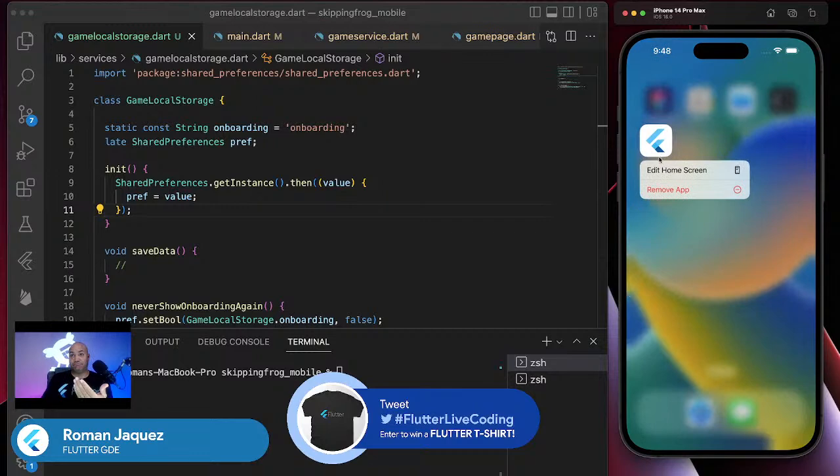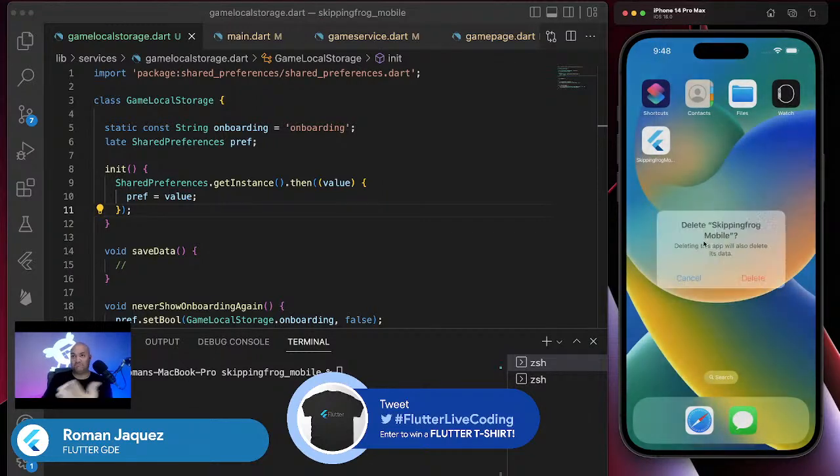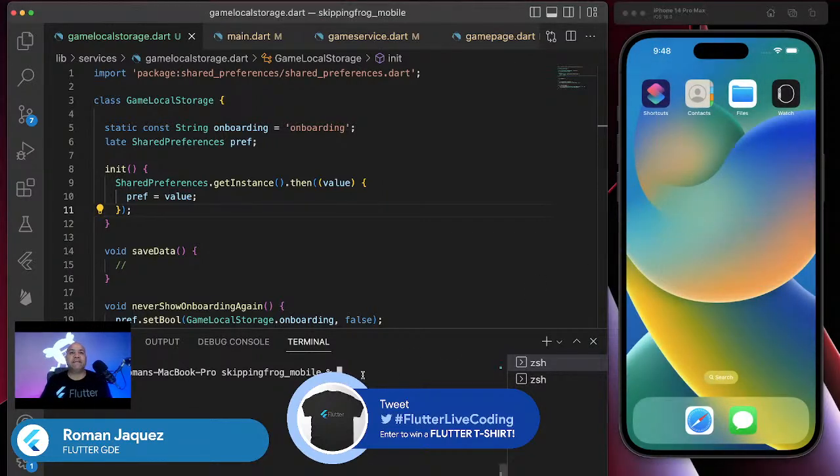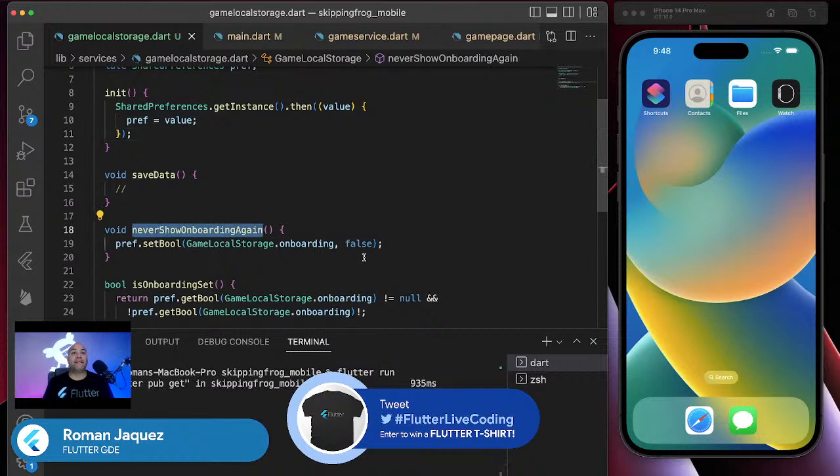Let me even delete it, so there's nothing on that application, right? Let's just delete it completely. Let me start again, flutter run. And like I was saying, never show onboarding again should set it to false. But when I pull it, if it's not set, then I want to show the message. That's why it may look backwards.